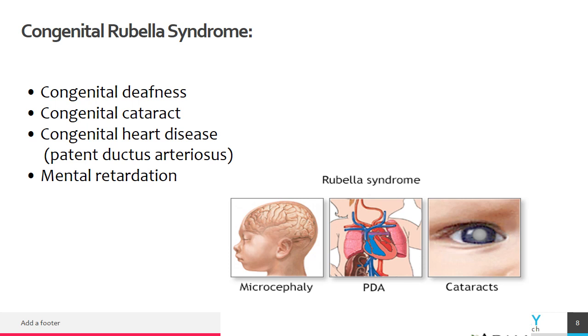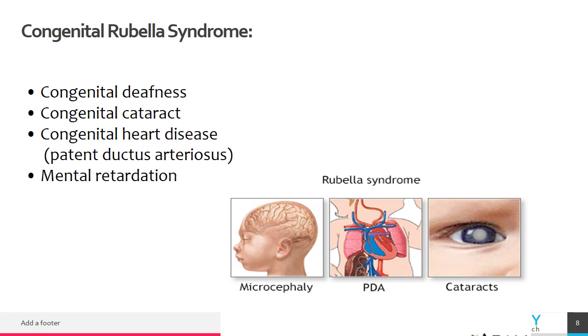These defects depend on the gestational age at which the infection occurred. For example, in the first and second months, if a pregnant lady gets exposed to rubella, the neonate will get cataract and glaucoma. In the first trimester, the most common defect will be congenital heart defect or patent ductus arteriosus. In the 4th month of pregnancy, the cognitive defects and deafness are most common, and in the 5th month, retinopathy, cataracts, which is salt and pepper cataract, is very common.